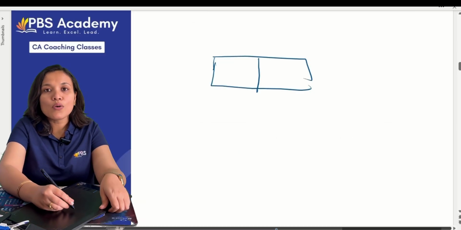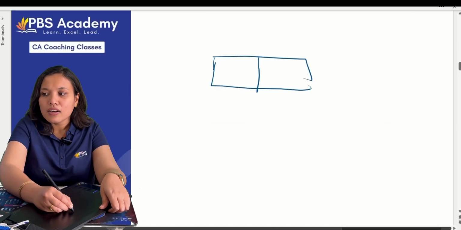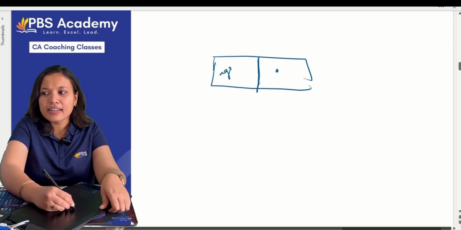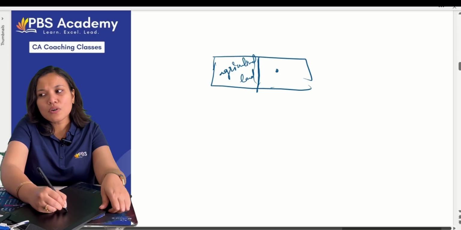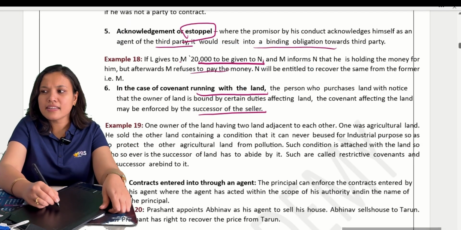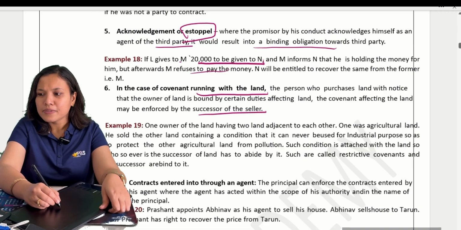Okay. A owner has two lands. He sold one land, and the adjacent land is agricultural land. He sold only this land. Okay, but the adjacent land is an agricultural land.